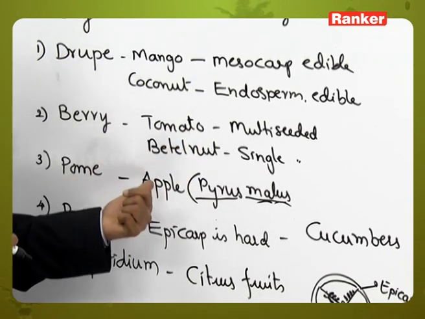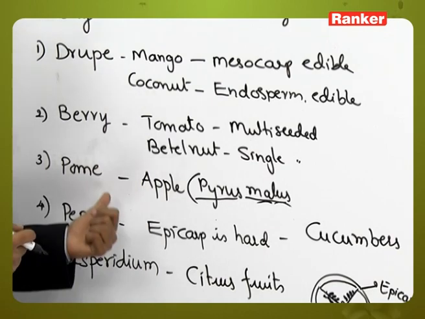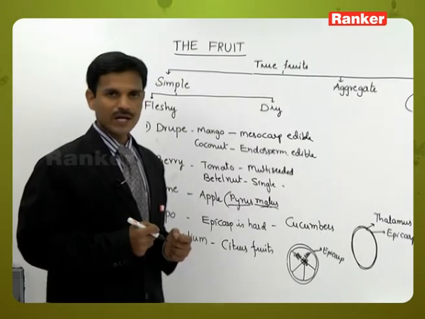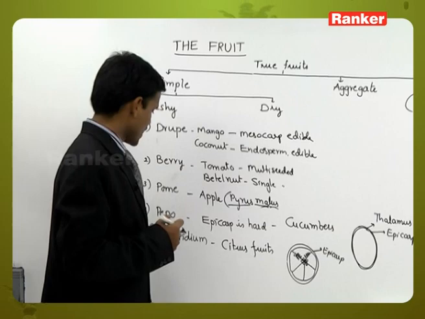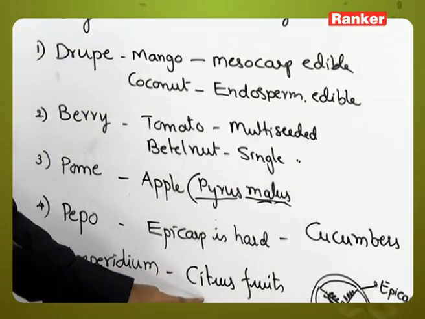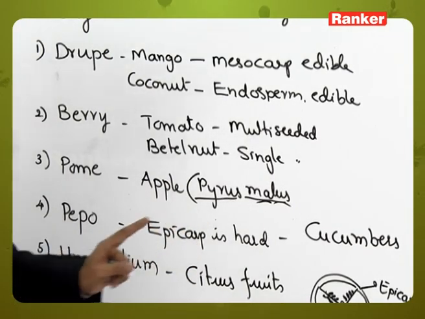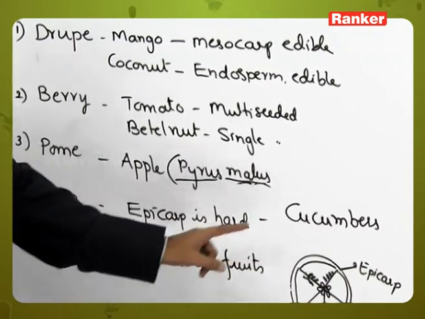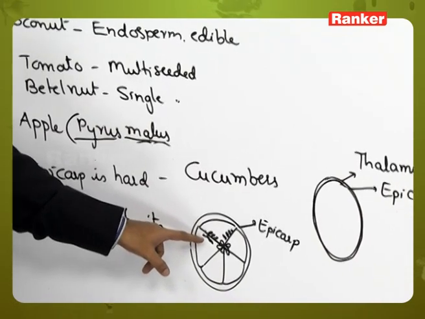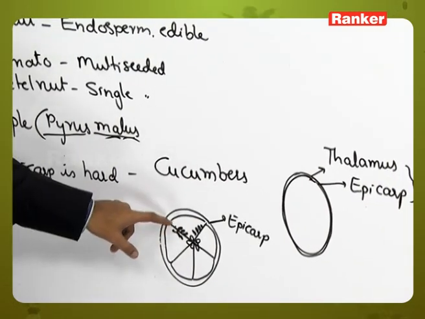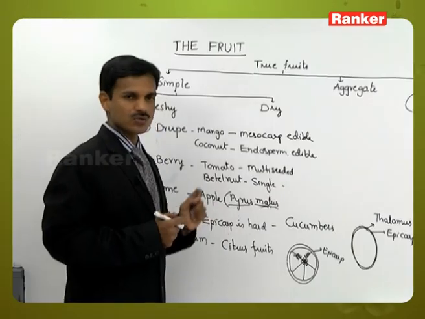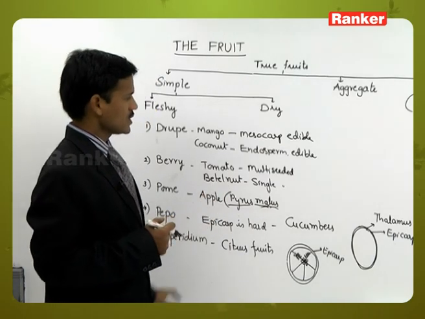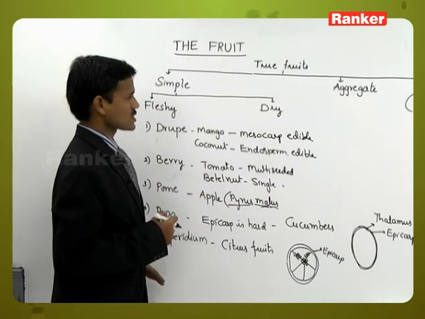Next, pome is observed in the apple. Pepo is the characteristic fruit of Cucurbitaceae family members or cucumbers. Hesperidium is the characteristic fruit of Rutaceae family members, like citrus fruits. In citrus fruits, the juice is stored in juicy hairs. Inside the endocarp, a number of small juicy hairs are present. So that is about fleshy fruits.